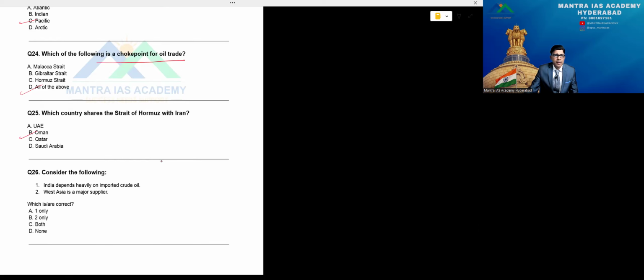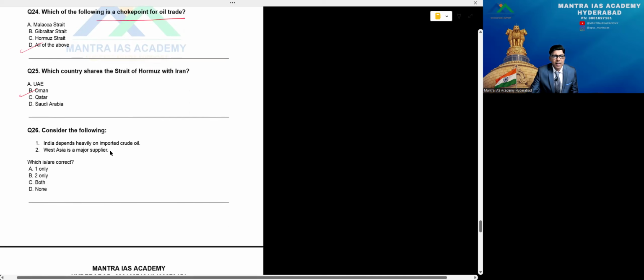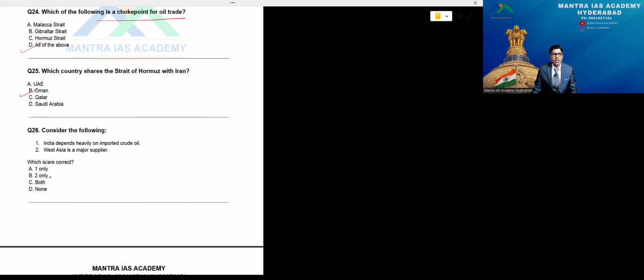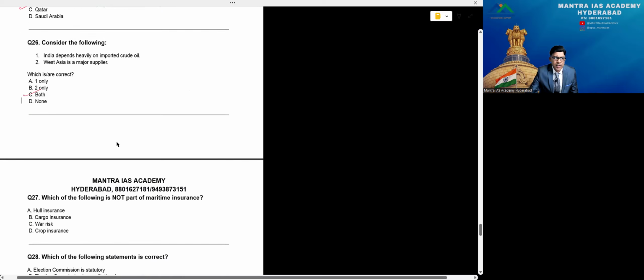Consider the following. In this case, India depends heavily on imported crude oil. Of course, West Asia is a major supplier. No doubt, the question number 26, both are correct in this case. C, right answer, beta. Now 27th.